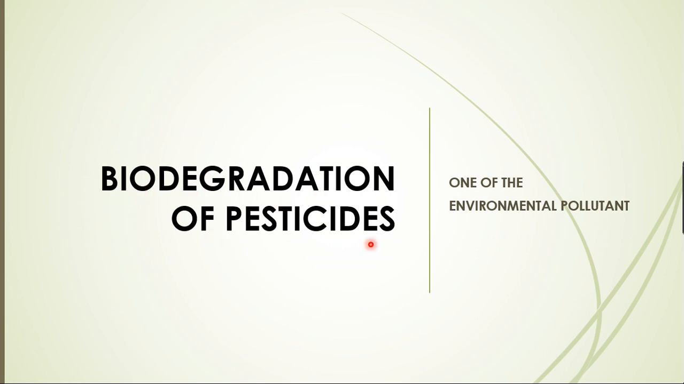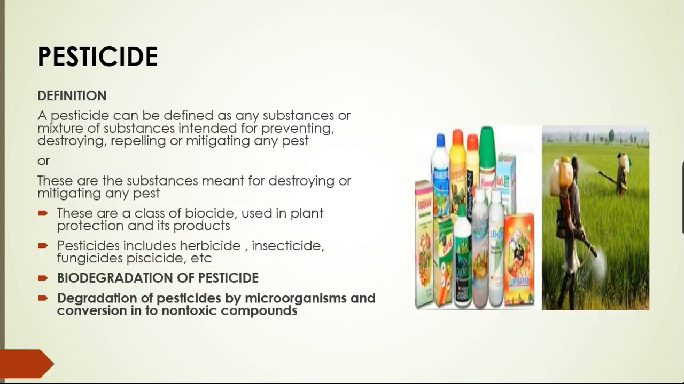So, what is biodegradation of pesticides? First of all, what is a pesticide? Let's see. A pesticide can be defined as any substance or mixture of chemical substances intended for preventing, destroying, repelling, or mitigating any pests which are damaging our plants and plant products. So, substances meant for destroying or mitigating any pests are called pesticides.